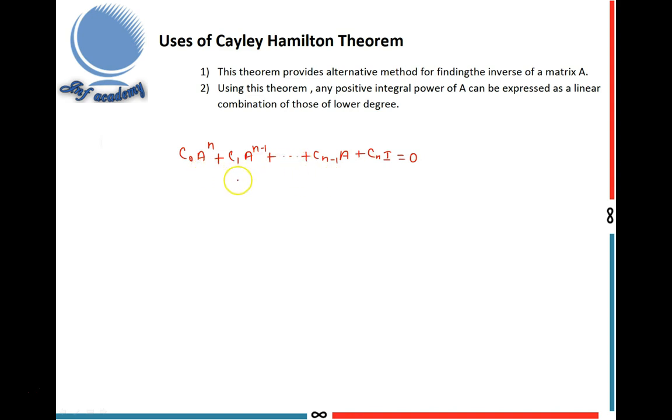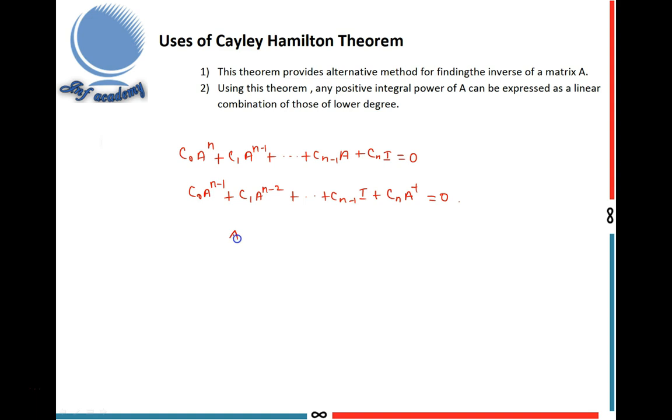This is the Cayley-Hamilton theorem statement. How to get A inverse by using that theorem statement? If A is non-singular, then only we can get A inverse. This is very, very important. Multiplying both sides by A inverse, we get C naught A power n minus 1 plus C1 A power n minus 2 plus etc., Cn minus 1 I, since A into A inverse is I, plus Cn A inverse, since I into A inverse is A inverse. This is equal to 0.